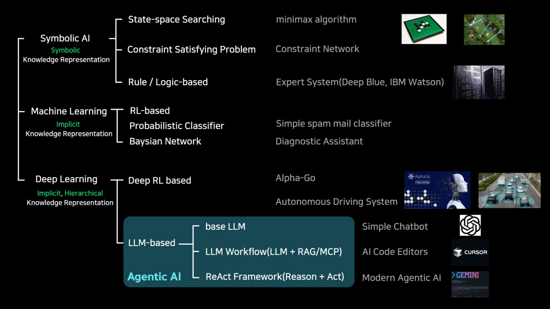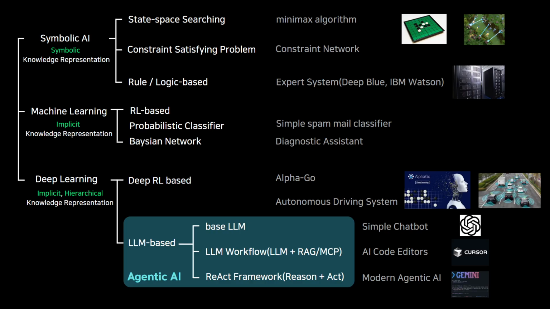Machine learning, on the other hand, also known as the data-driven approach, is the bottom-up philosophy, and this is what we usually refer to when we say AI nowadays. Instead of giving the AI rules, we give it data, and it learns implicit patterns. This gives us classical statistical learning models, such as simple probabilistic classifiers or Bayesian networks, which allow an agent to reason intelligently under uncertainty by learning from statistical experience, or reinforcement learning-based agents that learn from trial and error using specific algorithms like Q-learning or SARSA.